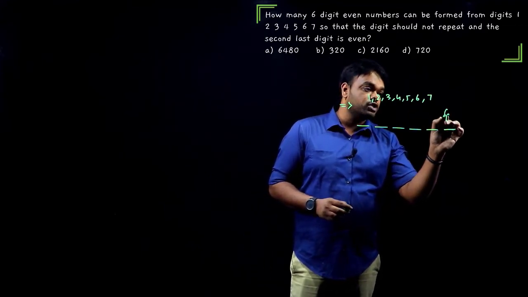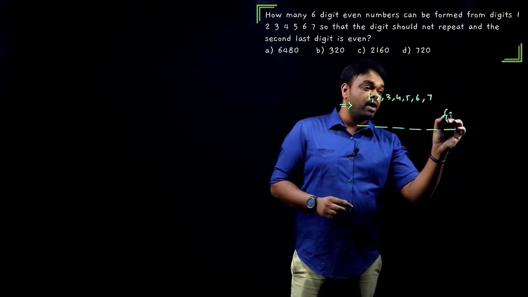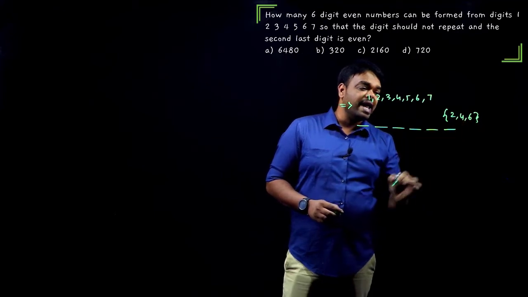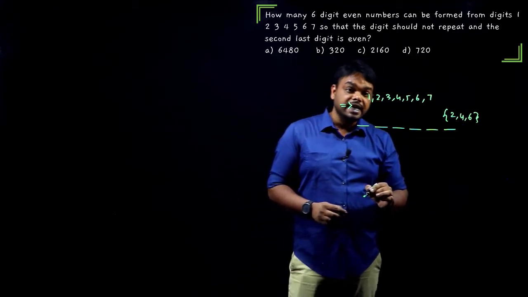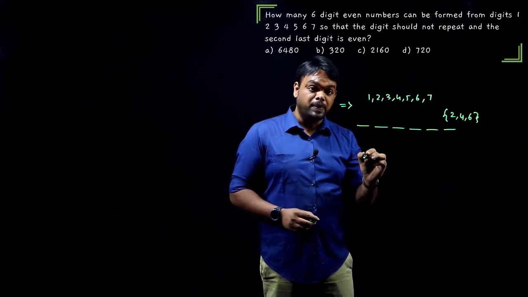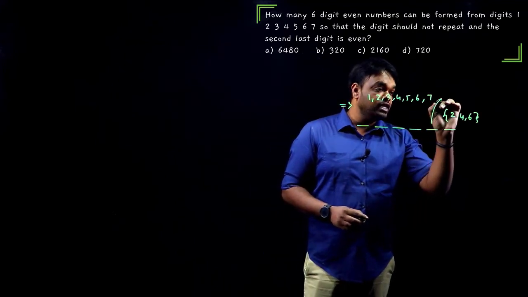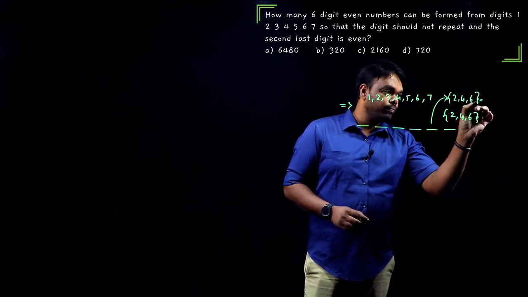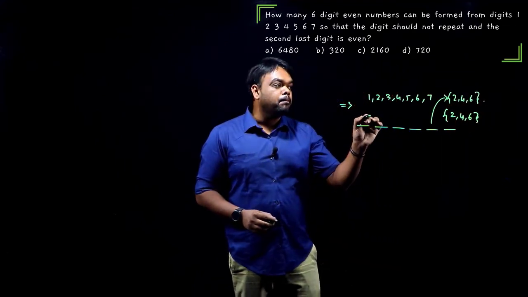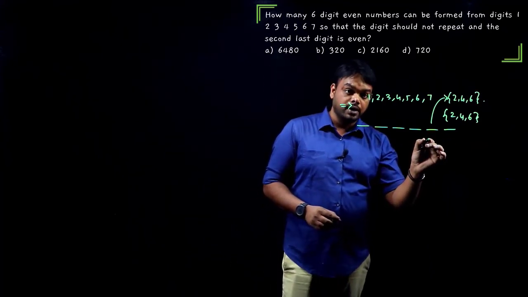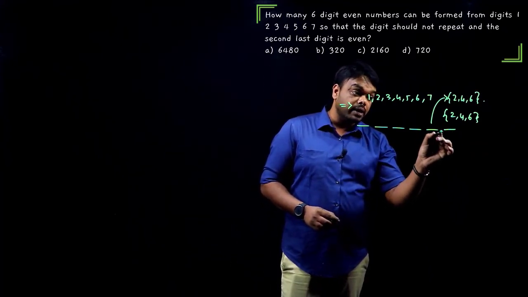Okay. Now observe. First thing, even number means the unit digit should be even. Which even digits do we have? We have 2, 4, 6. Another condition says that the second last digit, that is the tens place, should also be even. So here also we should put only 2, 4, 6. Now here we get multiple cases, people. You cannot directly put 3 here, 3 here. Why? If I use a 2 here, I cannot use 2 here.